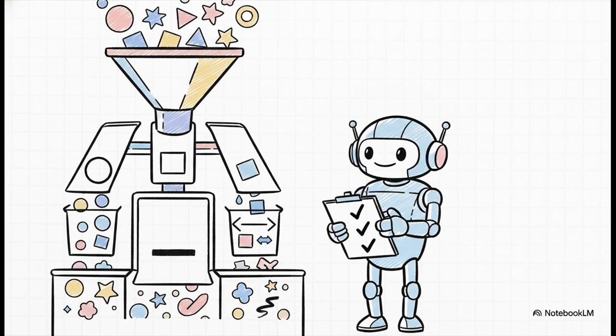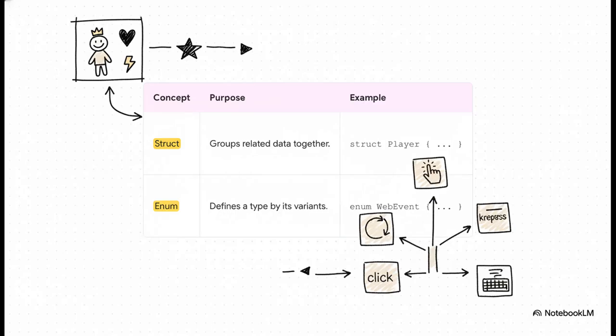That little underscore at the bottom, that's our catch-all. You are guaranteed to never have a bug because you forgot to handle a case. It's just not possible. When it's time to organize your data, Rust gives you two main tools.